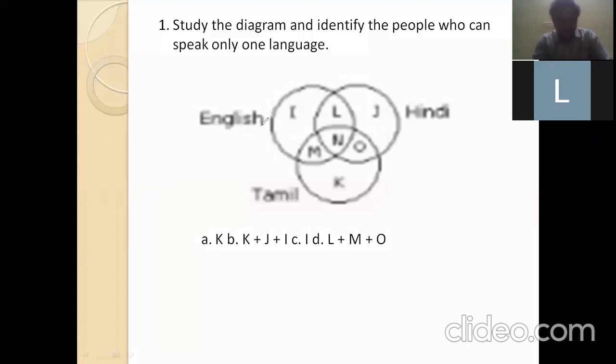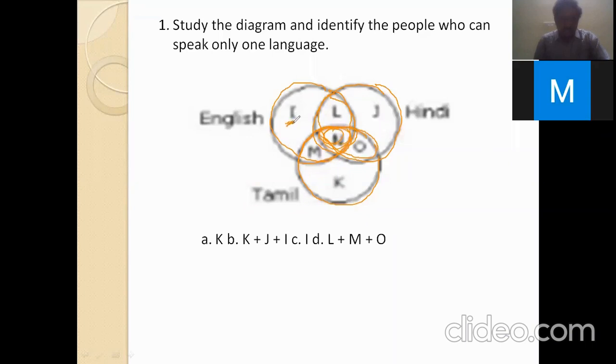Now here, this circle represents English. This circle represents Hindi. This circle represents Tamil. In this overlap, these people speak a combination of English and Hindi. These people speak English and Tamil. These people speak Tamil and Hindi. And this part speaks all three languages.